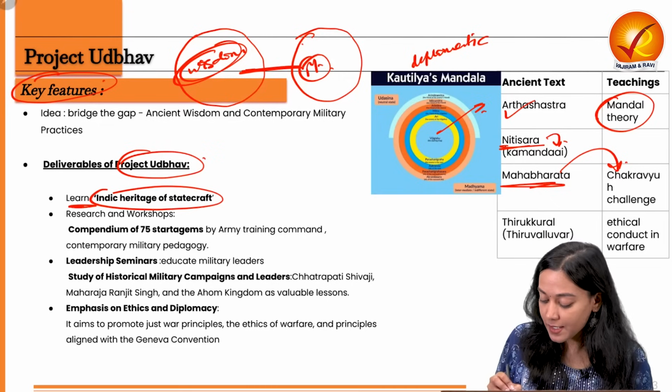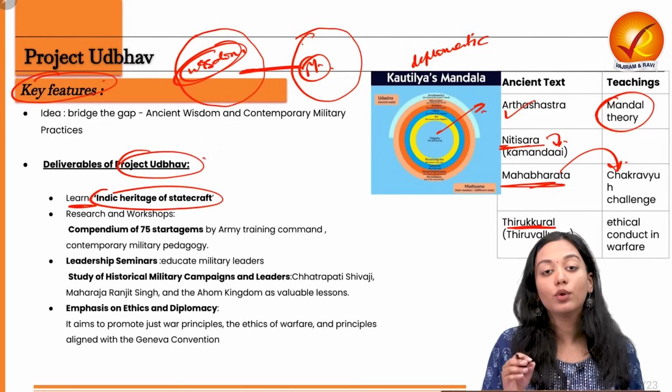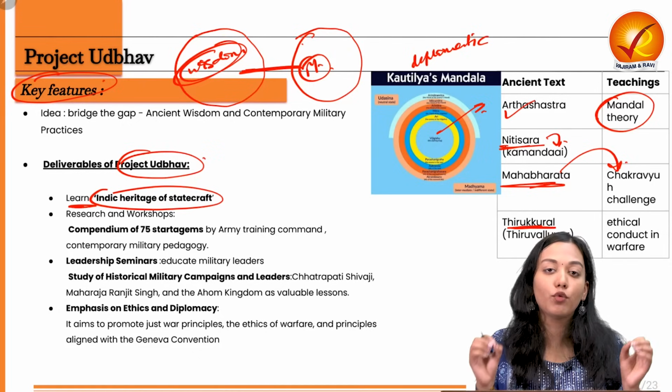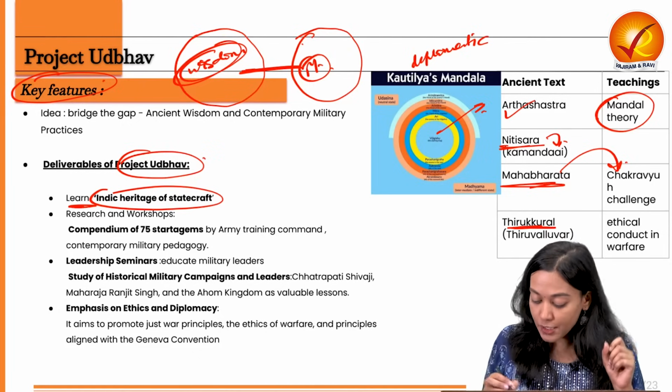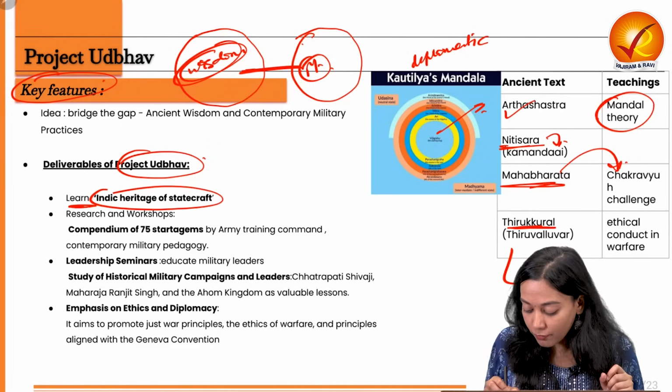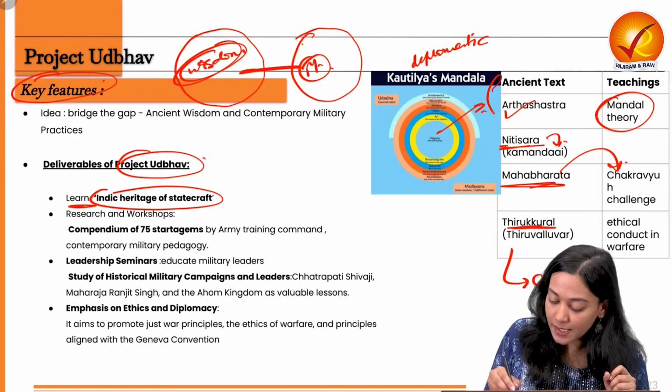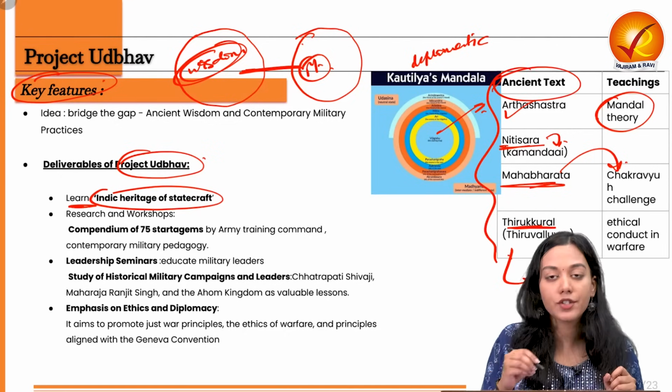many other military strategies. And next is Thirukkural. Thirukkural talks about having an ethical code of conduct, of following ethics in warfare-like situations also. This is also in line with the current code of ethics followed by the Geneva Convention. So these are the things that we can learn from the ancient texts.